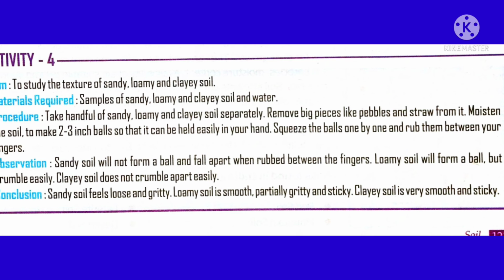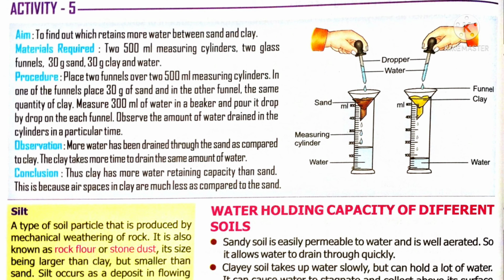Now tell me who has good texture. It is definitely loamy soil. The next activity, activity 5, is to find out the water retaining capacity in sand and clay. Here the materials required are a measuring cylinder, 2 glass funnels, and sand, clay, and water.